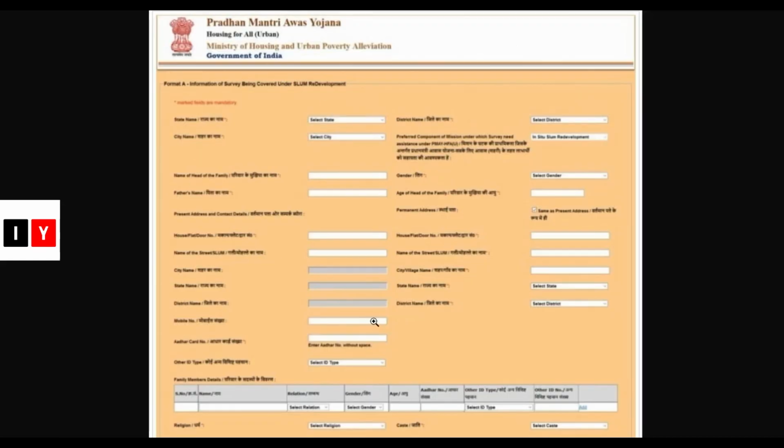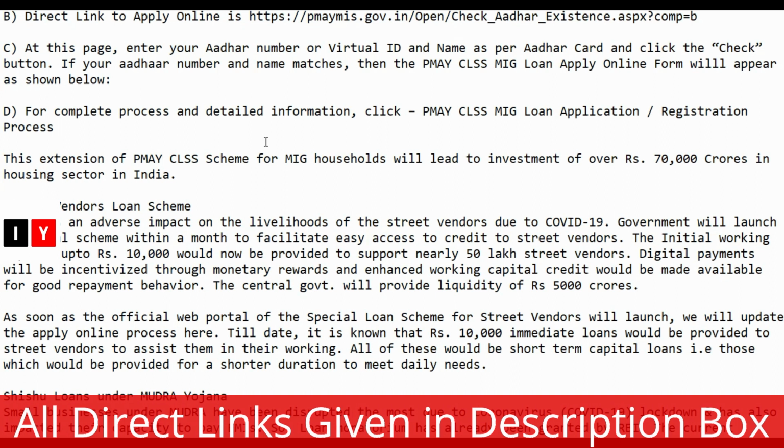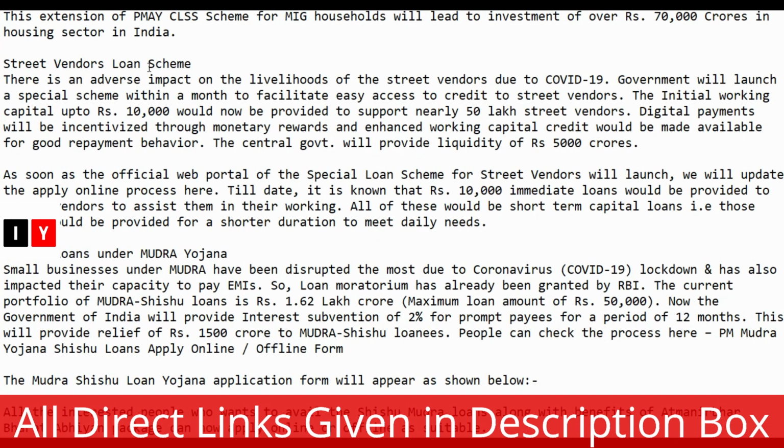So here is the application form of PMAY. You need to enter your Aadhaar number or VID and name as per Aadhaar card. Next, click the check button. If your Aadhaar number and name match, then you can apply for this loan. For complete process and detailed information, check out the description box. This extension to MIG households will lead to investment of over rupees 70,000 crore in the housing sector in India.